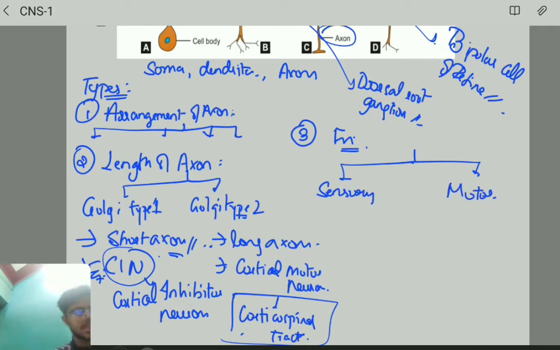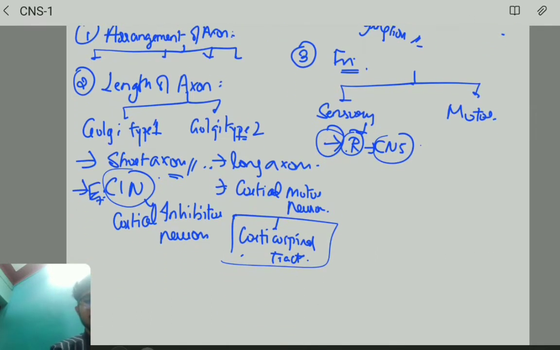You know about these things, but what you should know is that sensory neurons are going to carry impulses from the receptors to the central nervous system, to CNS. That's it. And because of this reason, they are called afferent neurons.